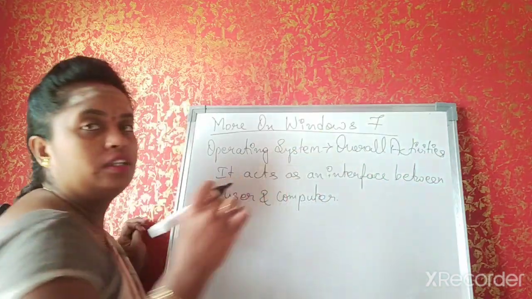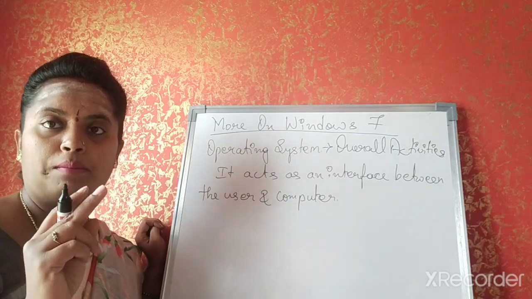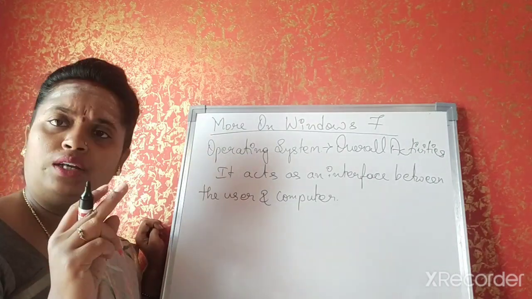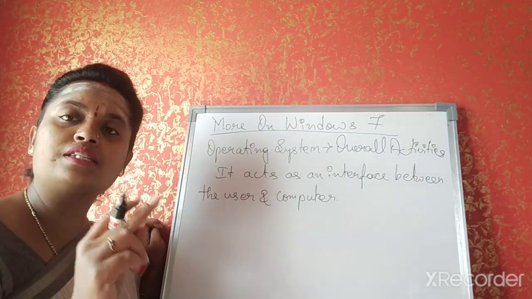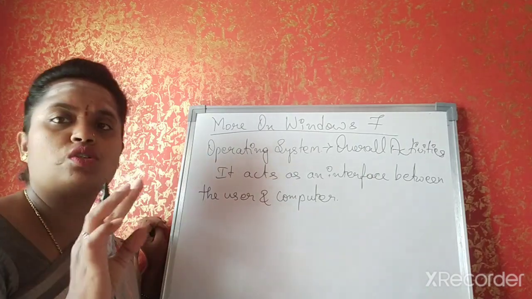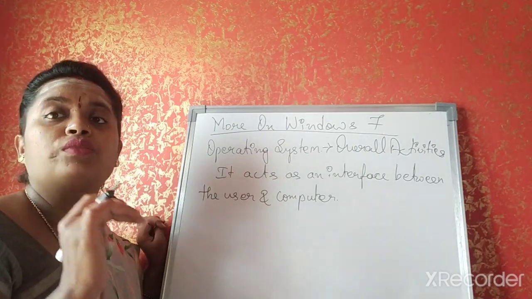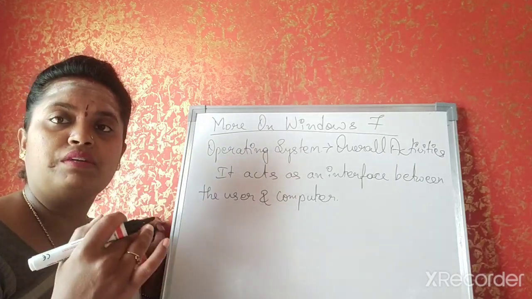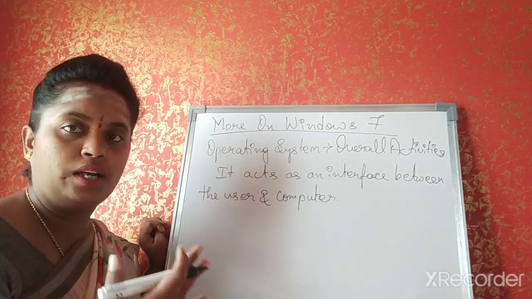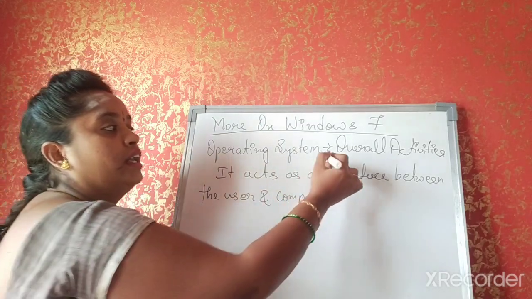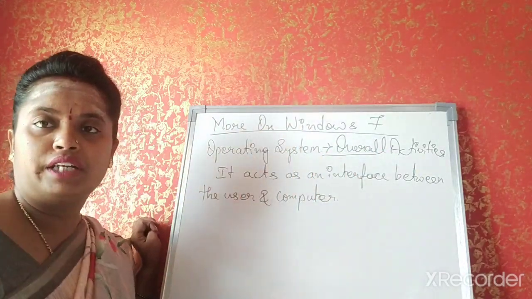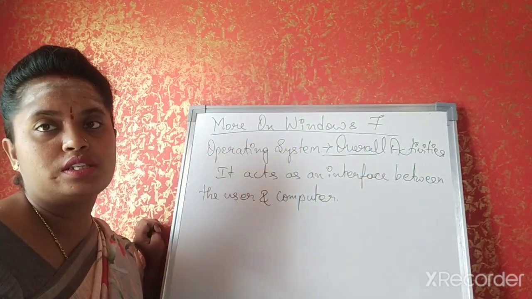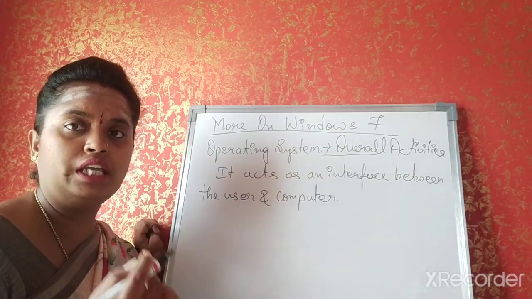Fine children, these are the two things you are supposed to remember. What is an operating system? Operating system is a system software which acts as an interface between the user and the computer, and it controls the overall activities of the computer.